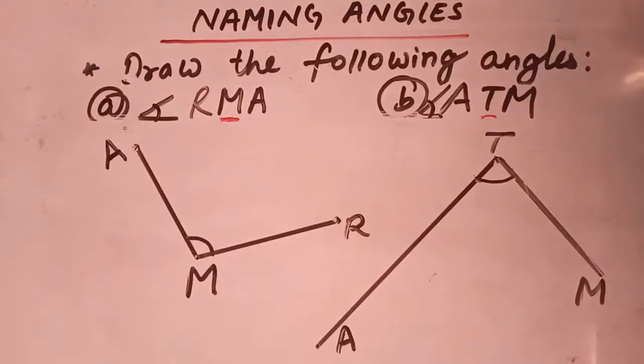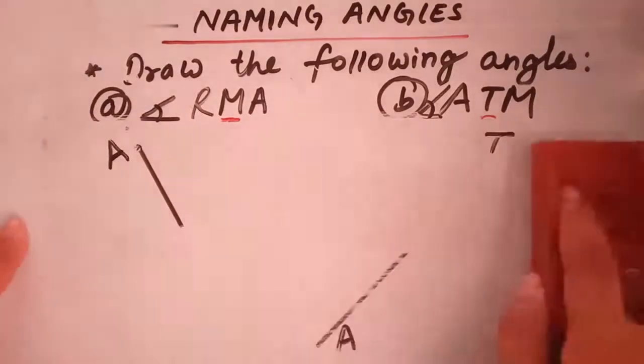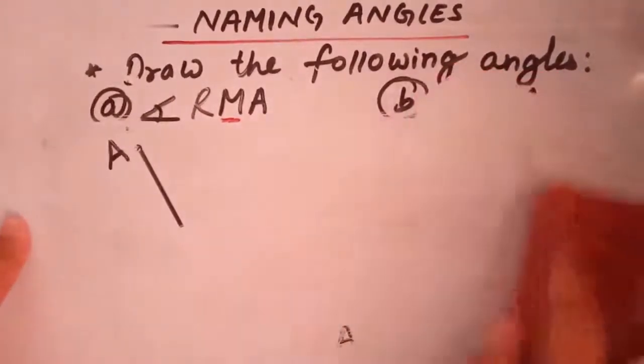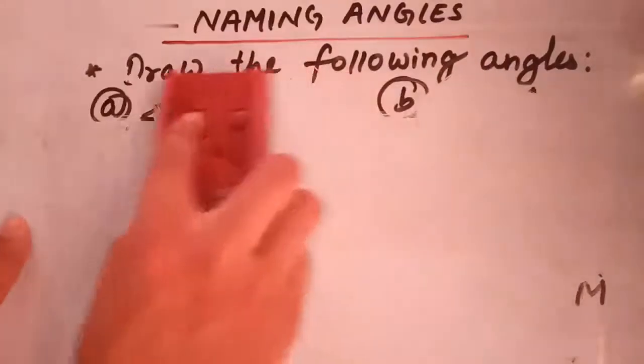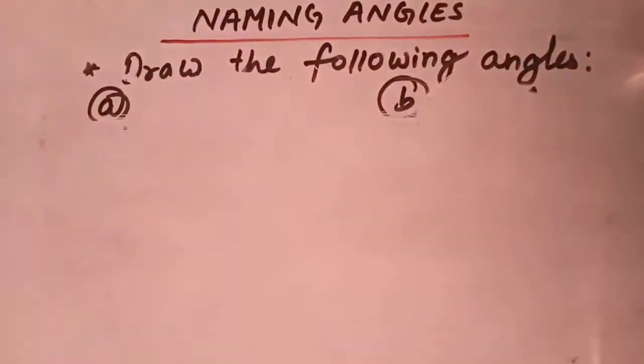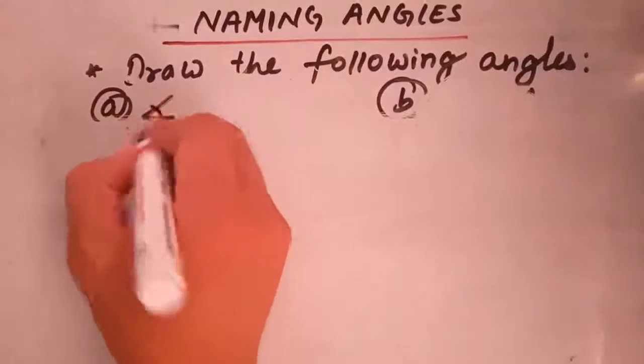So students, I would like to give you some questions as your homework, so please do it at home. Let me give you homework.